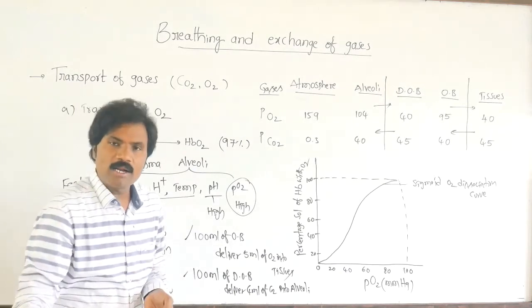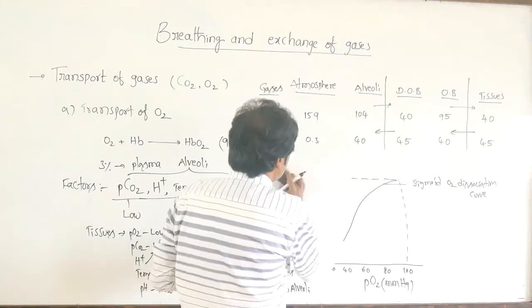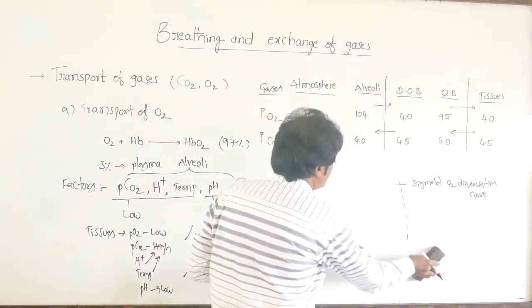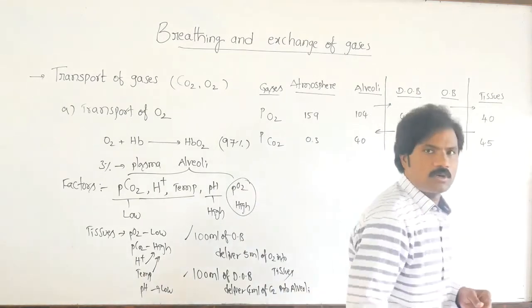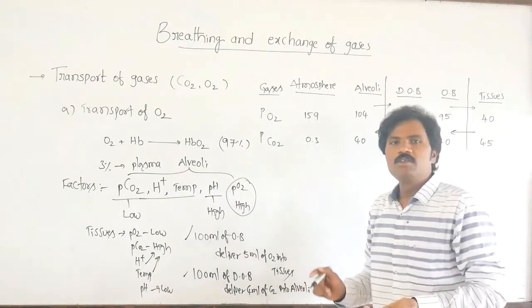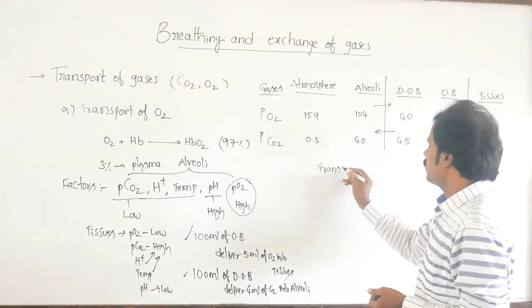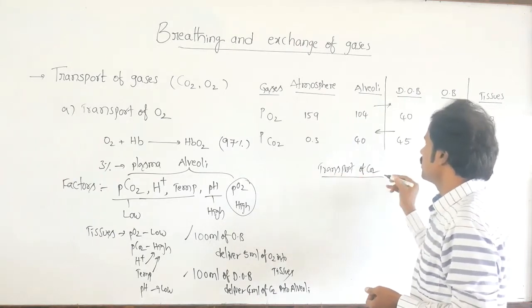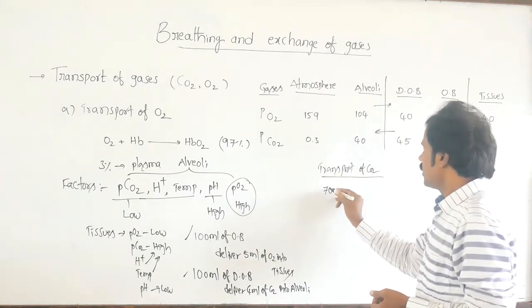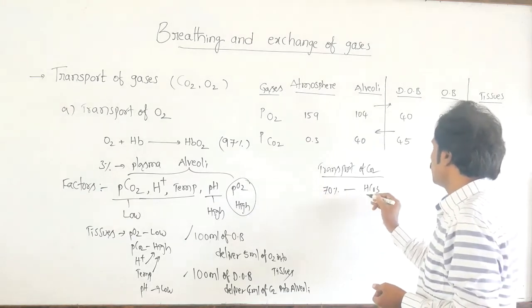Then what about transport of carbon dioxide? In the transport of carbon dioxide, the maximum percentage is transported in the form of bicarbonate. So 70% of carbon dioxide is transported in the form of bicarbonates.